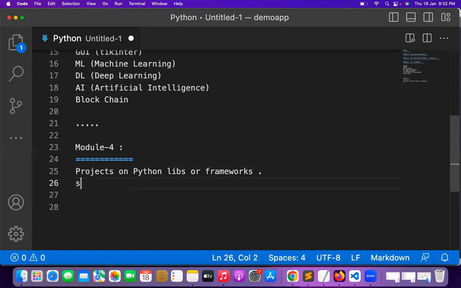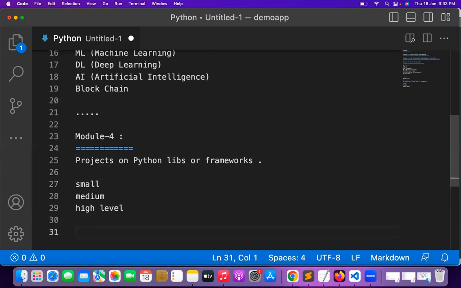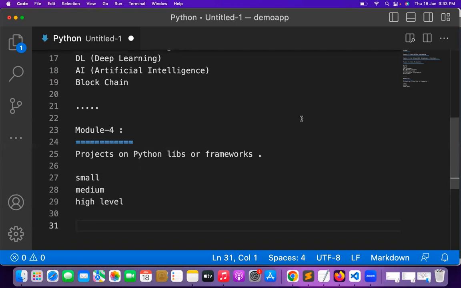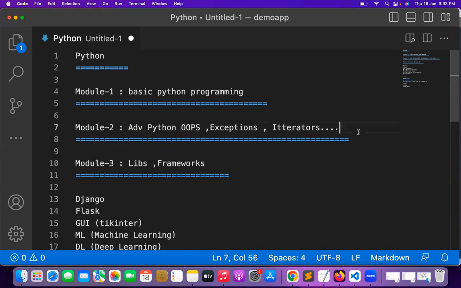Small scale applications we will deal with, medium scale applications we will deal with, and high level applications also we can deal with, even in module 4.